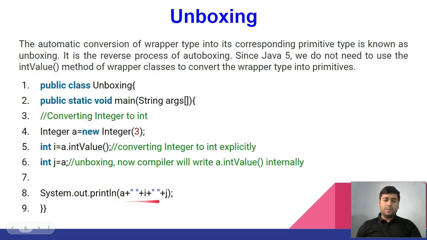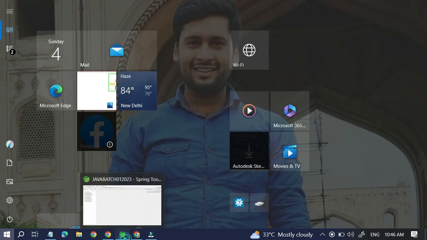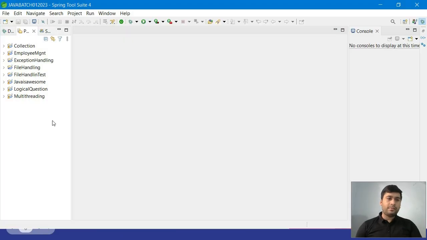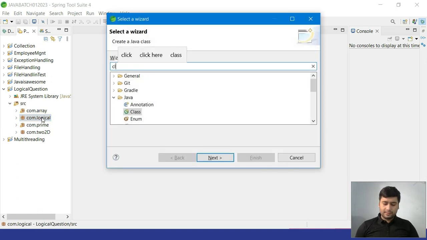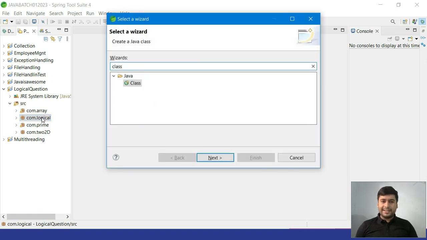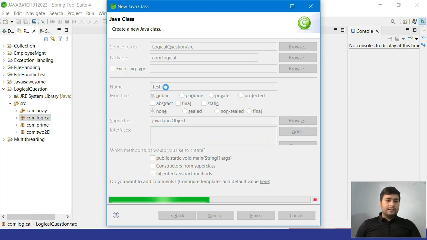With System.out.println you can print the value and see it. So this is the whole thing we have. Let me give some demo examples so that you can understand. We have done the code, and this comes up in some logical questions. My responsibility is to show you the demo practically, so I will create one class. This is the test class I am going to create.